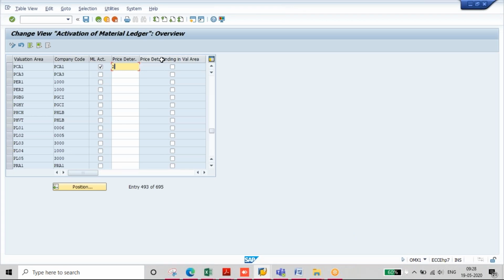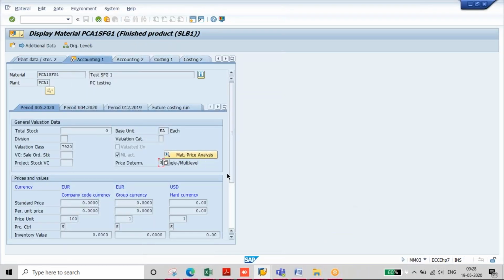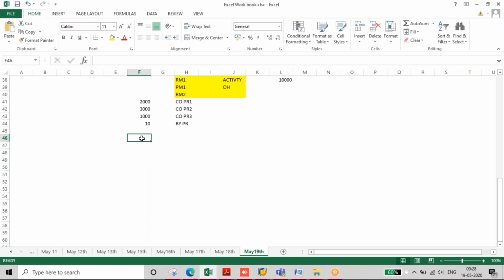Then we have this price determination binding. Whenever you are creating a material, if you keep 2 it will record in the material ledger. If you keep 3, it will load the actual difference to the main material, right? That is the only difference, or in practical terms? Yeah. If you keep 2, the price will not be changed. The standard price itself will be valued for the actual costing. If you keep 3, the standard price will be revalued with the actual costing. That is the only difference.